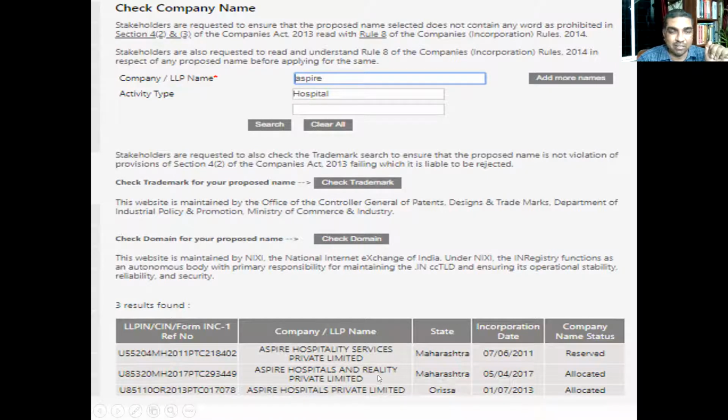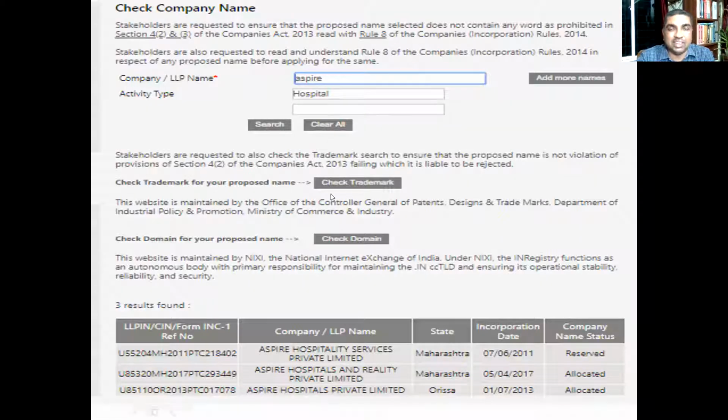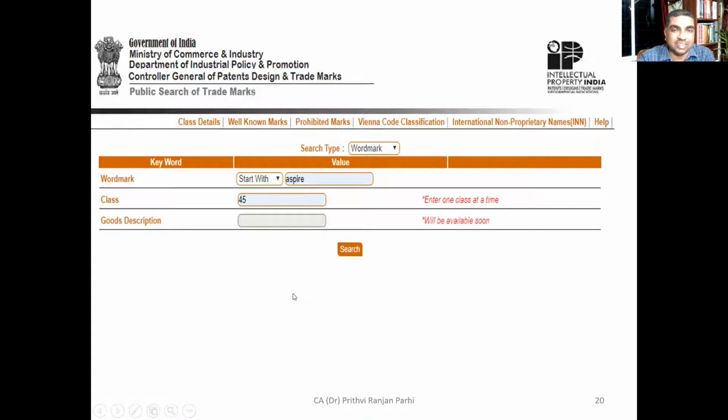Now you can see, like that you can check the name. And here you have also seen there is a link, check trademark. So you can also check whether there is any trademark against that name or not. You can fill up the words, and then the class, which class this industry belongs to.